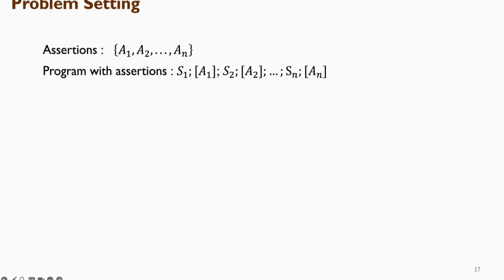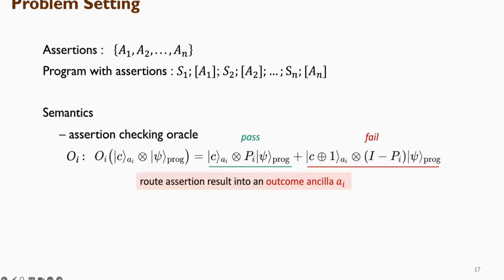In our problem setting, we consider a program with n indexed assertions, A1 through An, each inserted at a different point of the program. In terms of the semantics of each assertion, we abstract them as assertion checking oracles. The definition of this oracle is shown on the slide. It applies on the program state psi and an ancilla qubit Ai. The oracle keeps the ancilla unchanged for the assertion passing branch, but toggles the ancilla in the failing branch by XORing the value of the ancilla with 1.